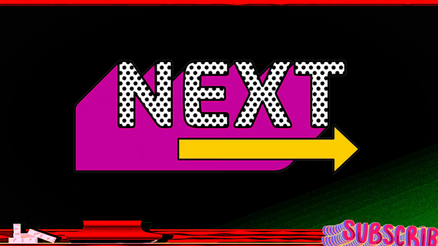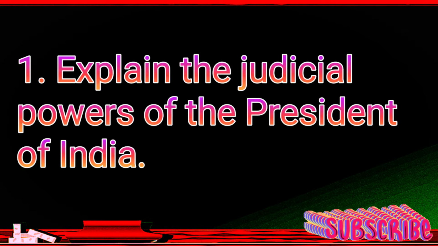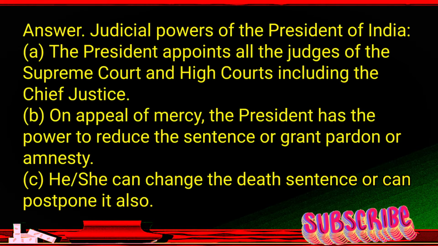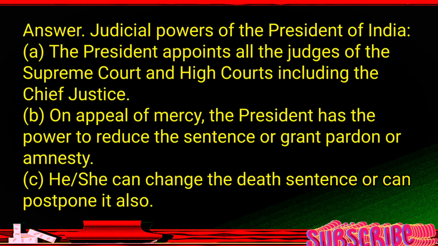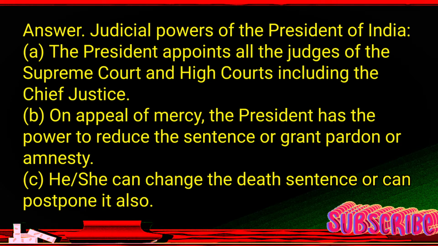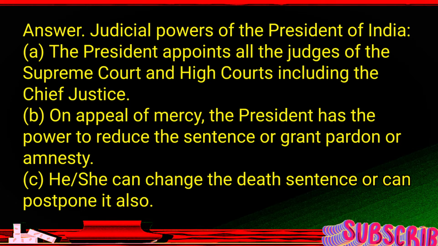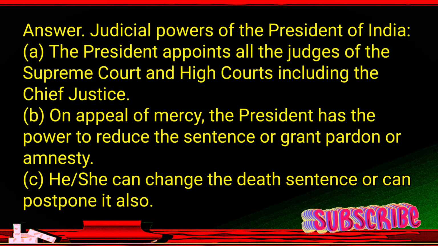Next we will discuss question D. Answer these questions. 1. Explain the judicial powers of the President of India. Answer. Judicial powers of the President of India. A. The President appoints all the judges of the Supreme Court and High Courts including the Chief Justice. B. On appeal of mercy, the President has the power to reduce the sentence or grant pardon or amnesty. C. She can change the death sentence or can postpone it also.